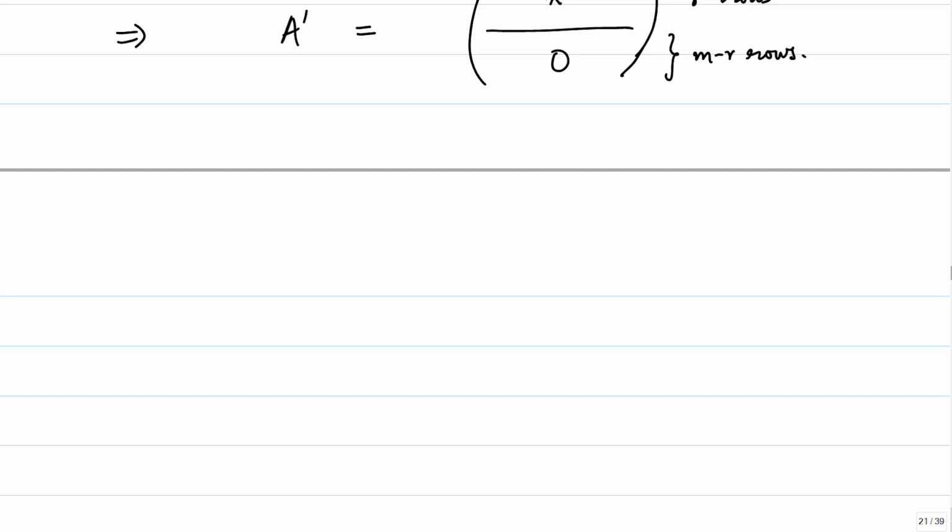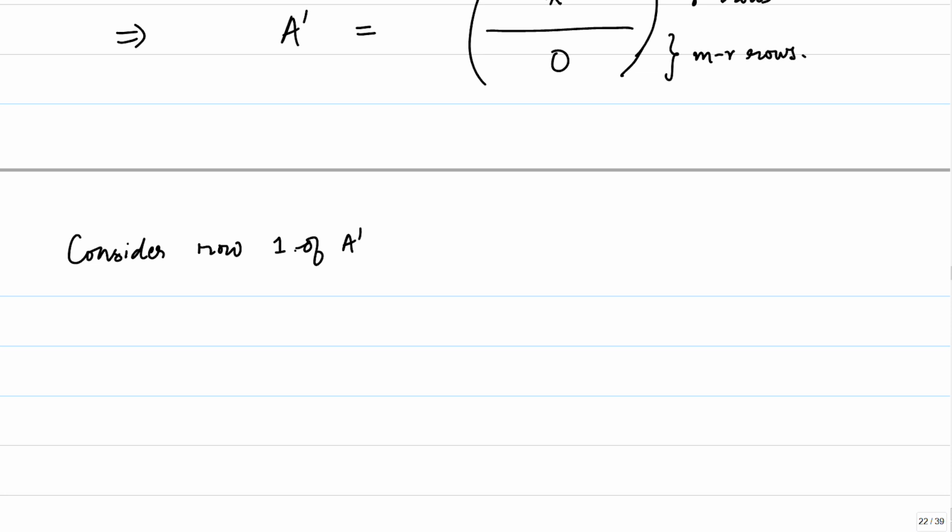What do we know about the row echelon form? The row echelon form has a very nice property: the first non-zero entry is 1 and every entry below it is 0. So, consider row 1 of A prime.